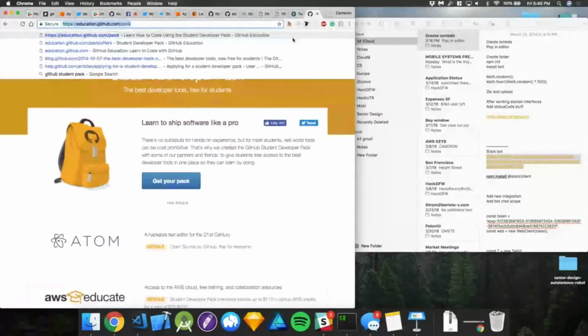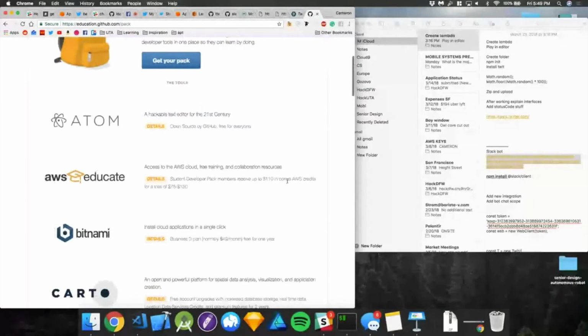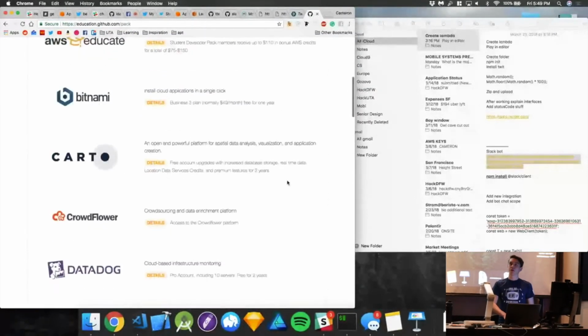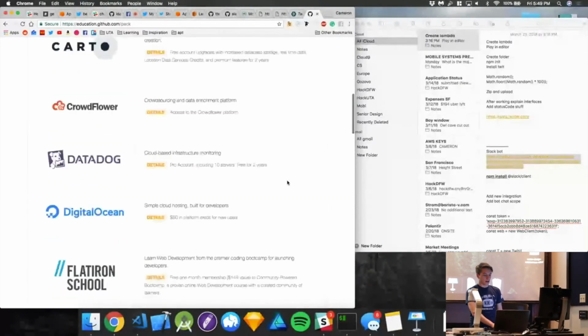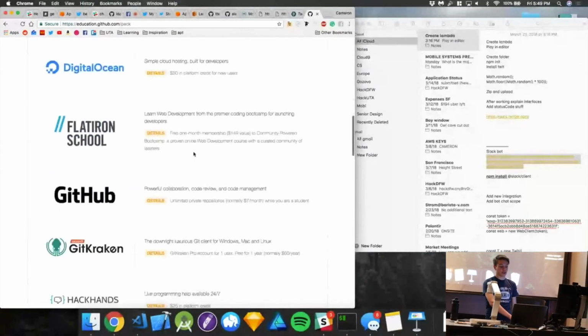So essentially, it just gives you a bunch of free stuff. The Educate thing gives you $110 in AWS. Unless you leave your server on by accident, I guarantee you'll probably never spend that. A bunch of stuff from DigitalOcean. We've used DigitalOcean in the past.